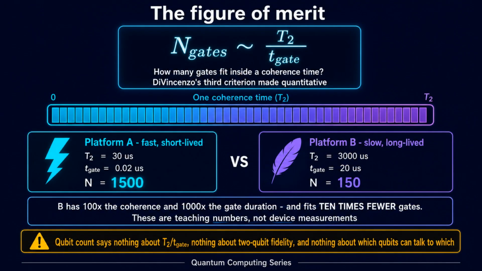So here is the honest comparison. Divide the coherence time by the gate time, and you get how many gates fit inside a coherence time. This is DiVincenzo's third criterion made quantitative, and it is the number to look for. Take two hypothetical platforms with round teaching numbers rather than measurements. Platform A has a coherence time of 30 microseconds and a gate lasting 0.02 microseconds, so about 1,500 gates fit inside. Platform B has 100 times the coherence but 1,000 times the gate duration, and fits only 150. A qubit count tells you none of this.